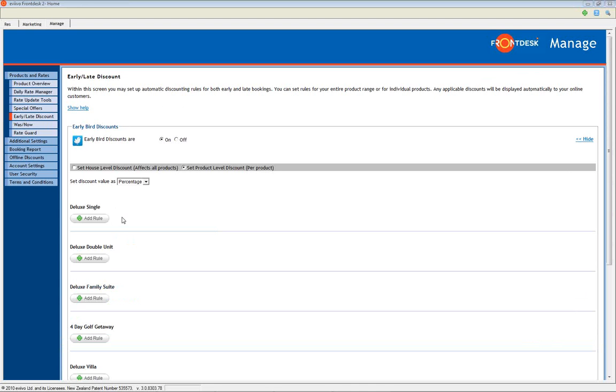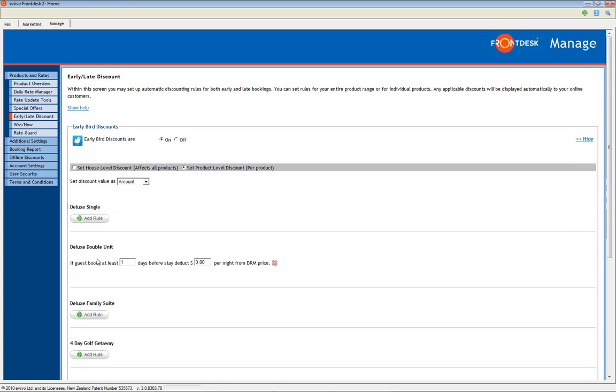For product level or individual rules for each product, choose whether to offer a fixed amount or percentage discount from the drop-down list. Click on Add Rule and complete the empty fields for each product you wish to offer a discount. It is not mandatory to have a discount for all products.